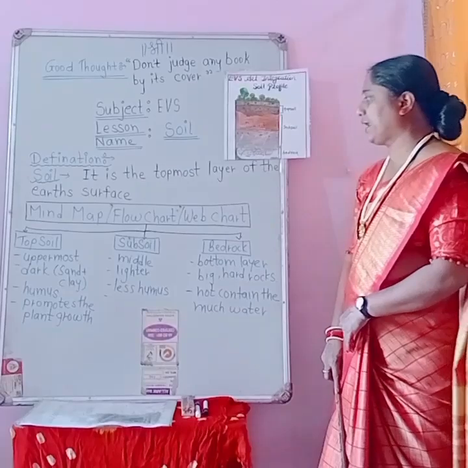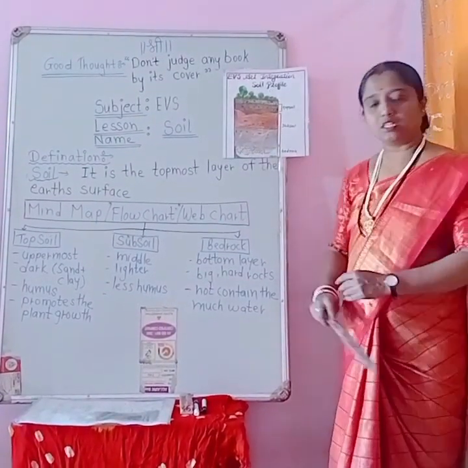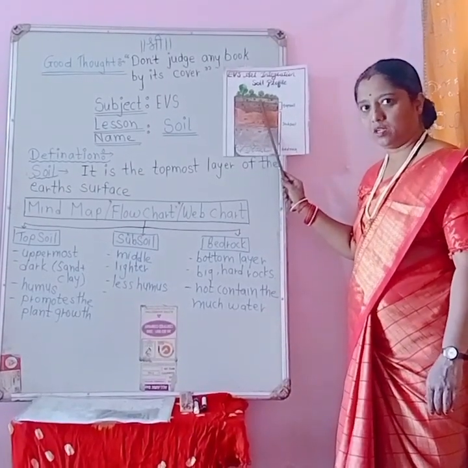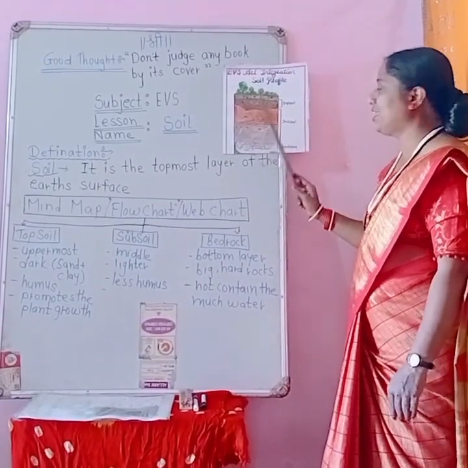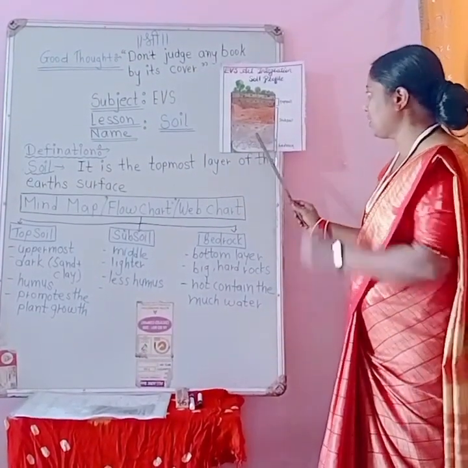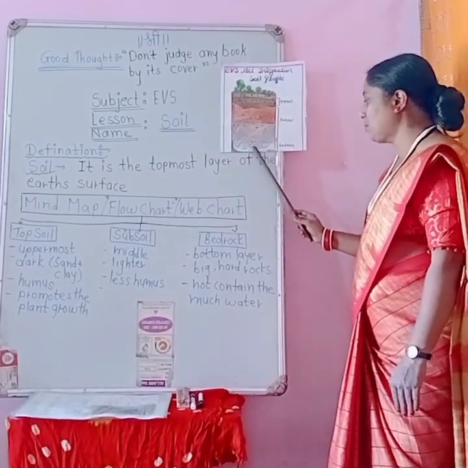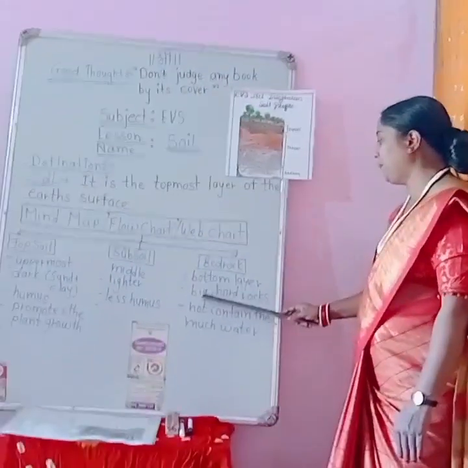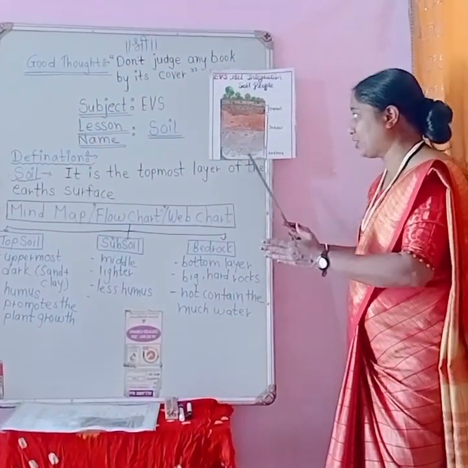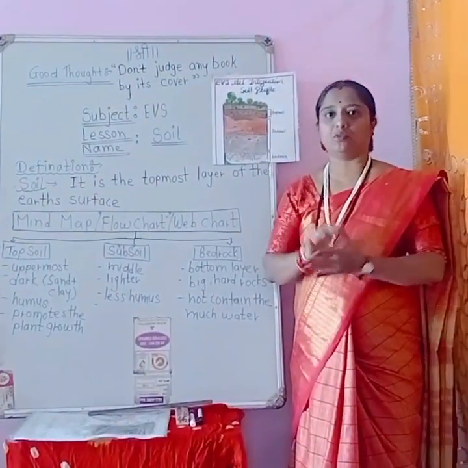Okay. The second one is the subsoil. It is the middle layer of the earth's surface and it has a lighter color as compared to the topmost layer. It has less humus as compared to the topsoil. After that, bedrock is the third layer of the earth's surface. It is the bottommost layer. It contains big hard rocks and does not contain much water. Because of the rocks, there is no clay. That is why it has less water.